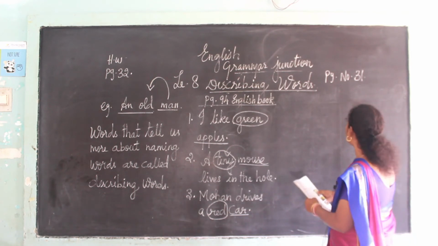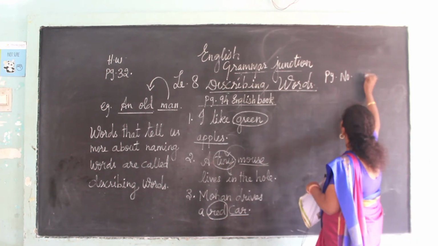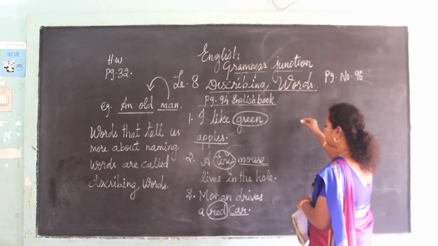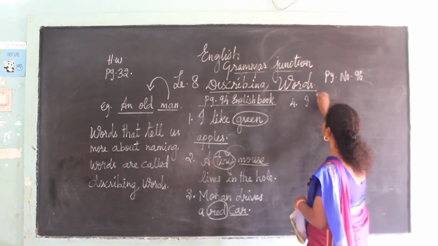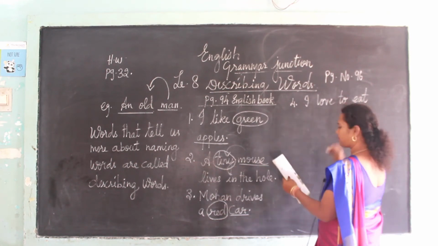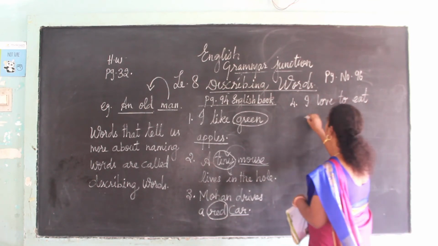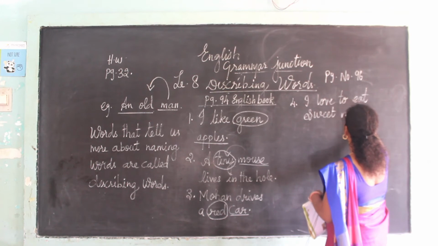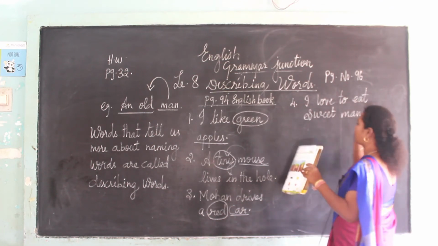Page number 96. Okay. The fourth one: I love to eat sweet mangoes. How are the mangoes?